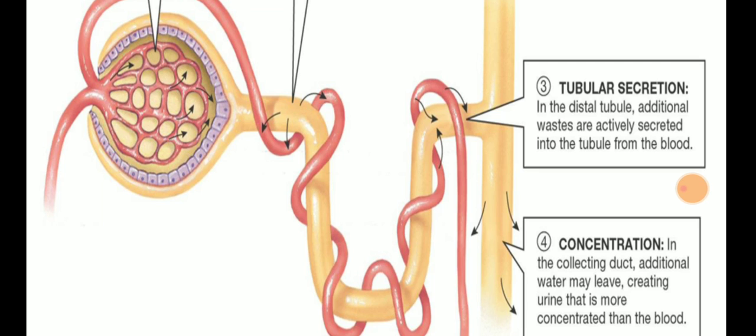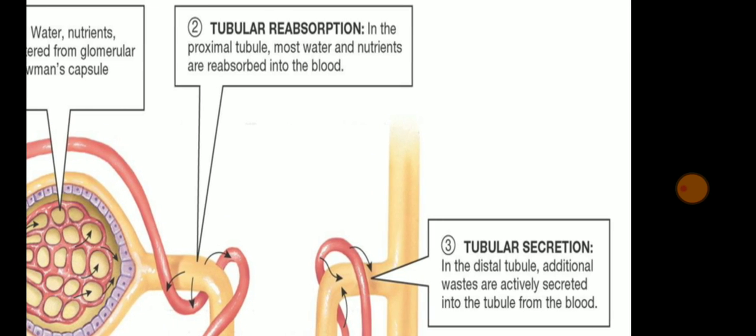Next is tubular secretion. Now in the distal tubule, additional waste is actively secreted into the tubule from the blood. Means what? Here the tubular reabsorption has taken place.